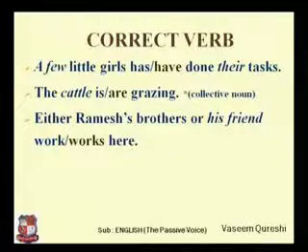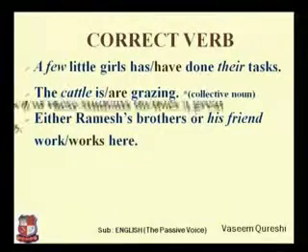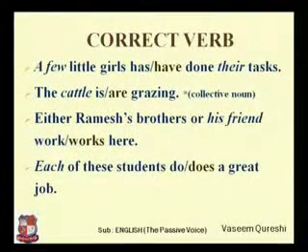Either Ramesh's brothers or his friend work or works. Here, when there is either and or in the sentence, you have to keep your eye on a word which comes after or. In the same way, neither and nor. So after the word or, you find out his friend, that's a singular, and with singular in simple present tense we have to write s or es after the verb. So works is the correct answer. Each of these students, again, as we have discussed earlier, each indicates singular, and that's why does is a correct answer.